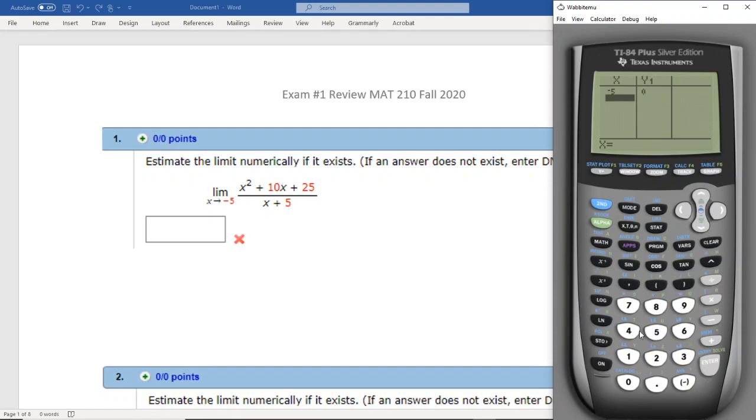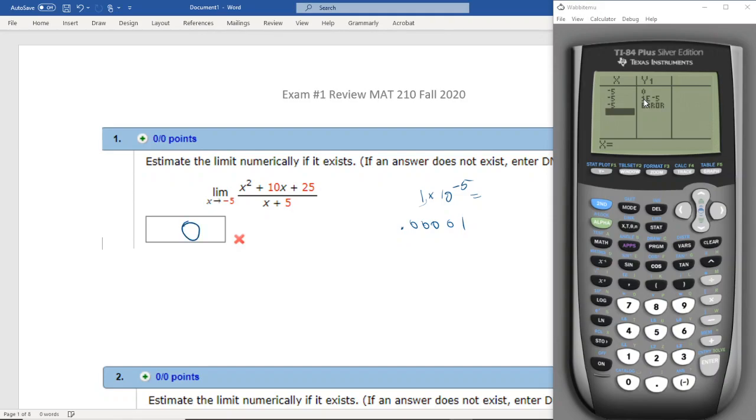I get 0. I'm going to go just a little bit to the other side, which will be -4.99999. I also got a 0, so notice they're both coming up as if I put in -5. I didn't actually put in -5, because if I put in -5, I get an error. But this number, 1e to the -5, remember that's the same thing as 1 times 10 to the -5. So that means move the decimal place over 5 places here, so we get 0.00001. We can call that 0.